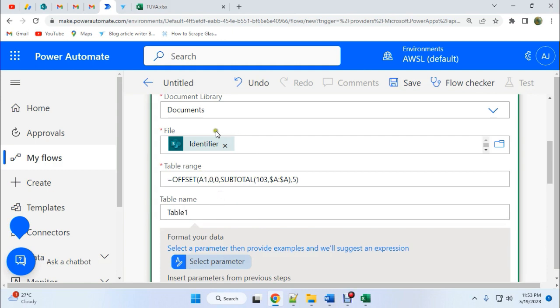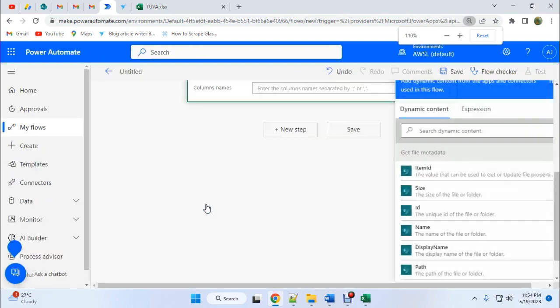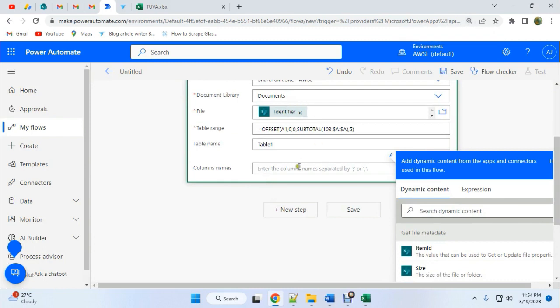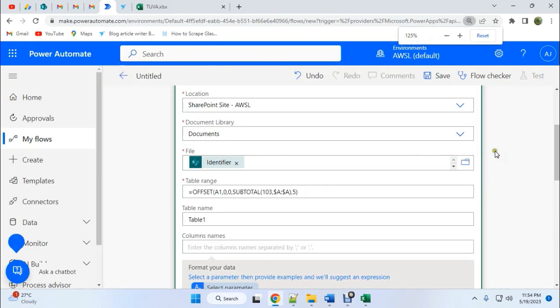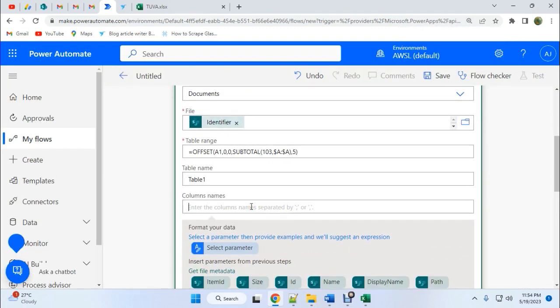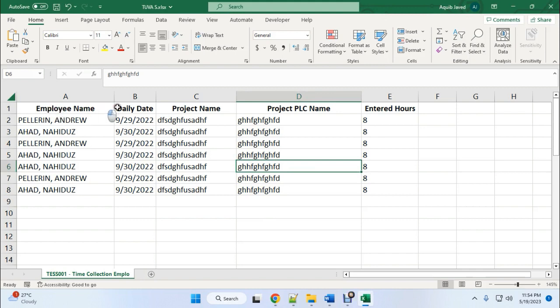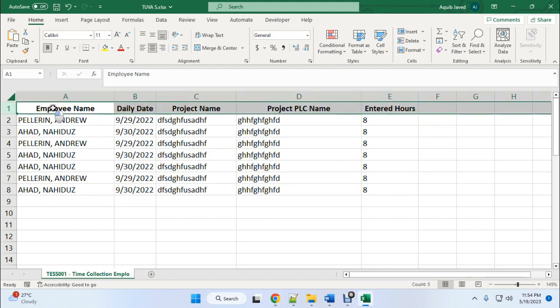This file will create table 1 within the offset range. Now here we need to specify the column names.